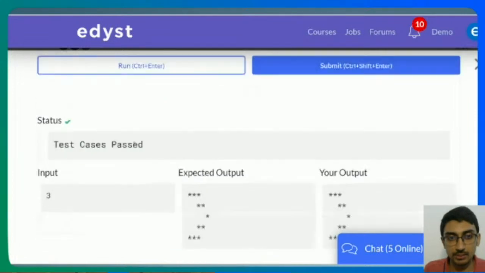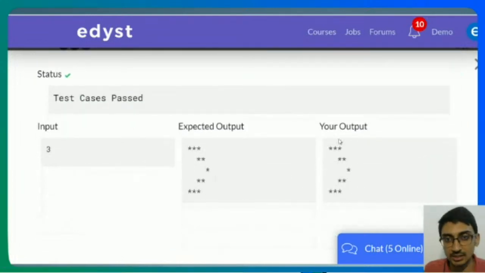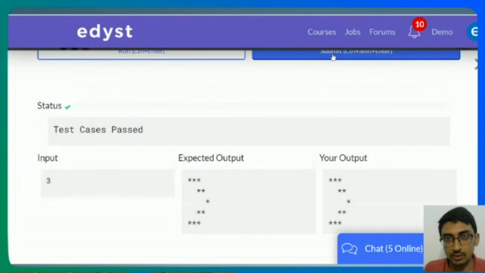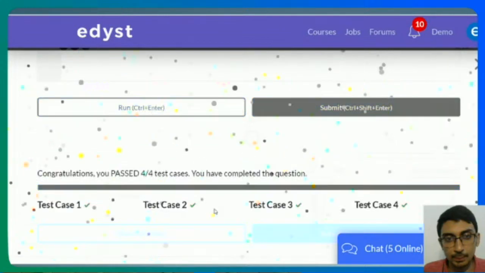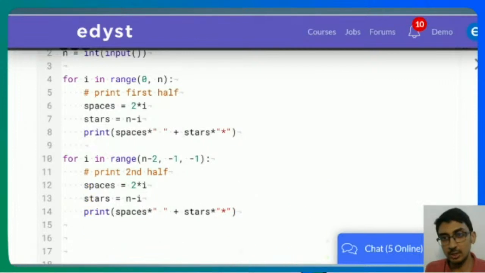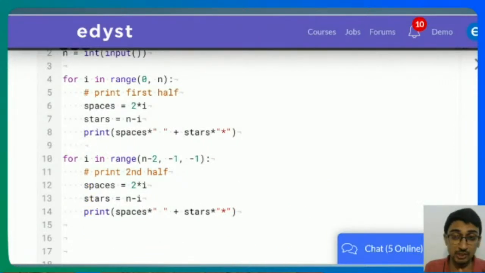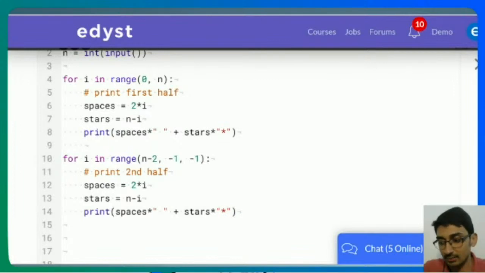So if I run this now, you can see that for 3 it passes the test cases, and if I submit it, passes all the test cases. Did you get the simple way? Type of patterns. Always try to print the first half, get the first half correctly, but make sure it's a function of I. It's a function of the row number. The moment you've got it as a function of the row number, that is based on I, I just need to reverse the order of I. Right? That's the thing. Okay, somebody's saying repeat the space and star topic.